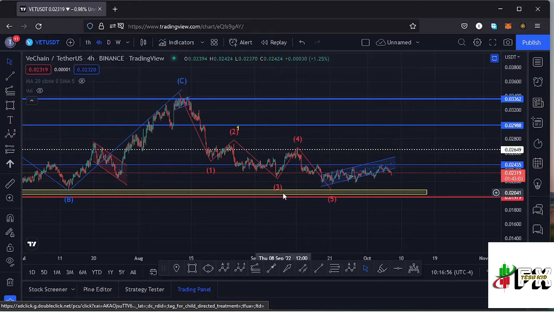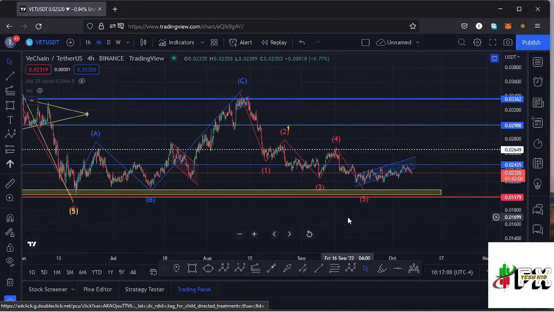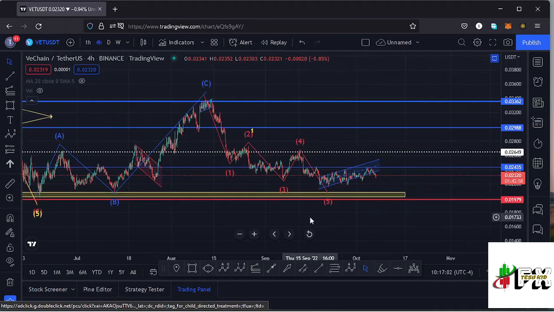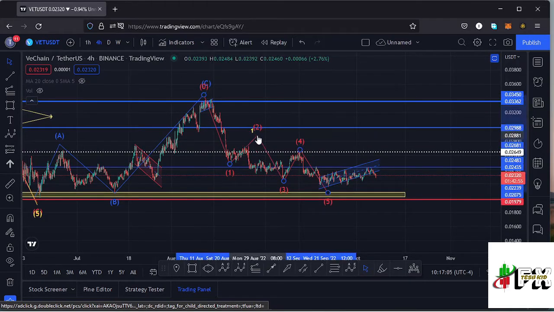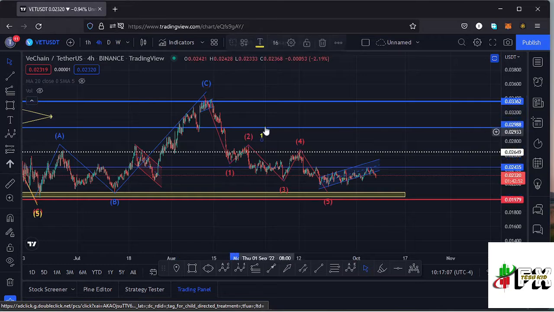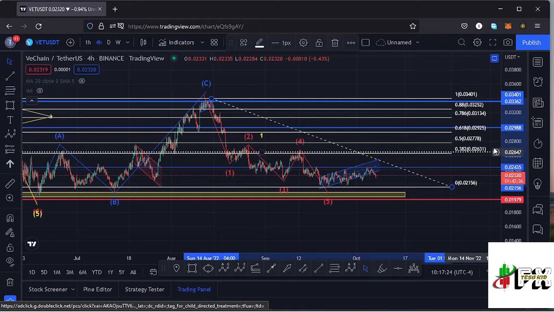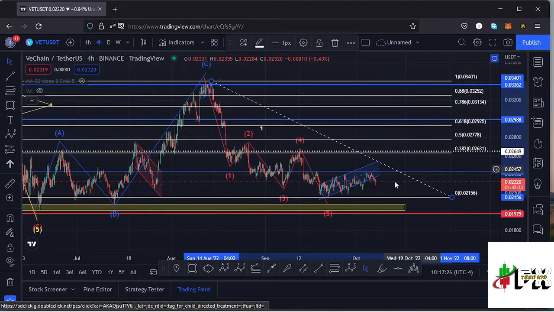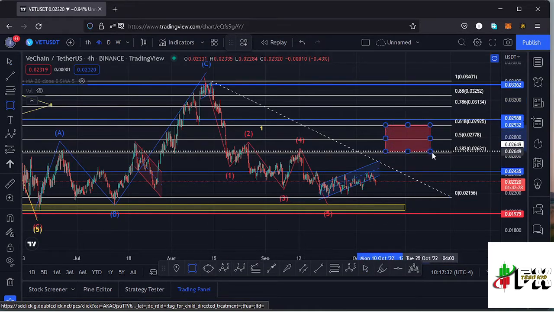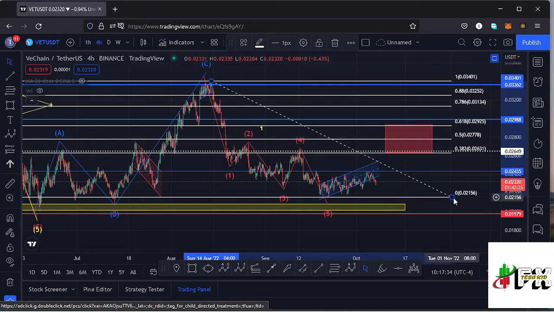Starting with the long-term scenarios that can play out on this chart, basing my analysis on the Elliot waves, after seeing the formation of a higher Elliot wave count 1, whatever we expect next is the formation of a higher Elliot wave count 2. Because our wave 2 is a corrective wave, which is also a retracement of the first wave, we can use the Fibonacci's, connecting them from the high of that wave 1 down to the low of that wave 1. That gives me a minimum retracement area to the upper side in the formation of a wave 2 between the fib level 0.618 and the fib level 0.382, and I can mark that target area here on the chart like that.